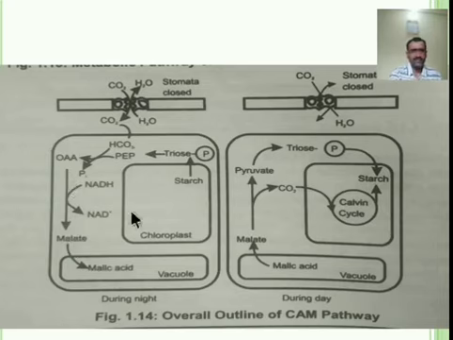Second, regeneration of PEP. This PEP, which is involved in fixation of CO2, how is it regenerated? A large amount of starch is present in the chloroplast. It is consumed for regeneration of the PEP. For CO2 fixation, PEP is an important factor, and in the chloroplast starch is hydrolyzed